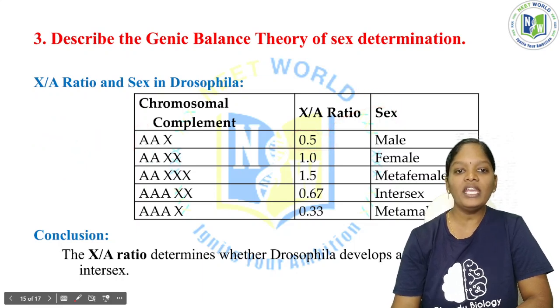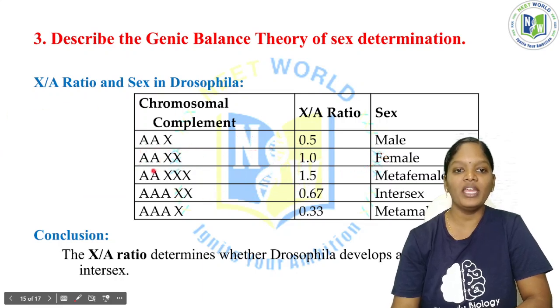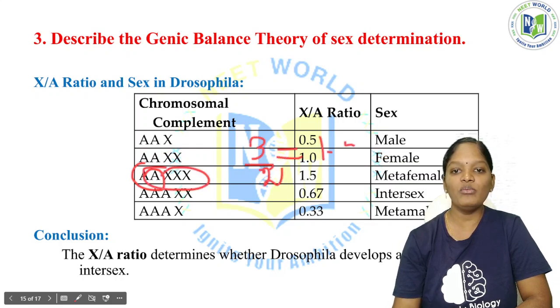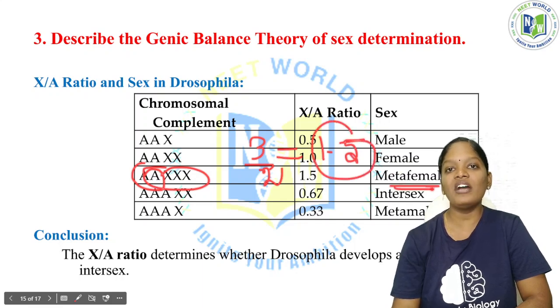Now here it will be 2A and 2X. We can calculate 2 by 2 is equal to 1. If it is 1, the sex will be female. And if it is 2A and 3X, we can say 3 by 2, and the answer will be 1.5. If it is greater than 1, we can call them a meta female.